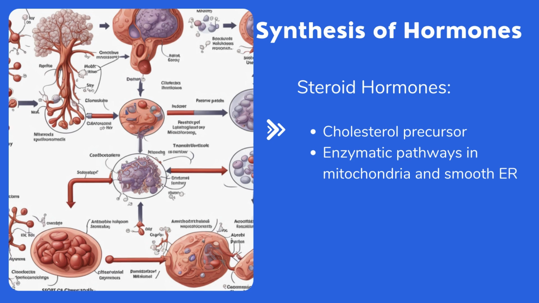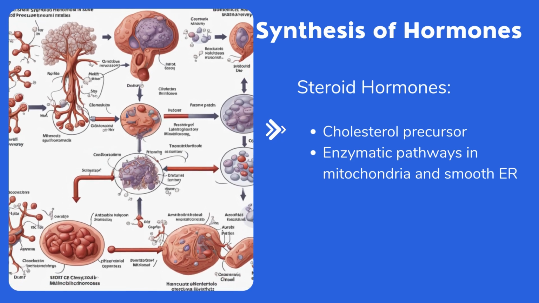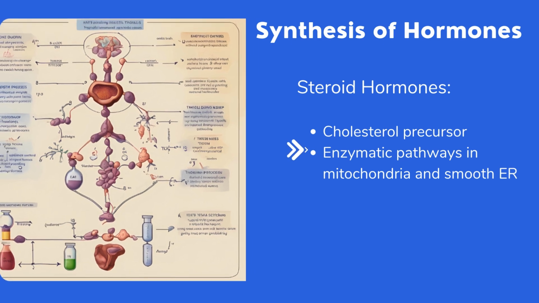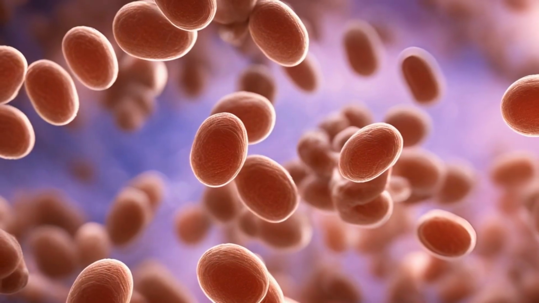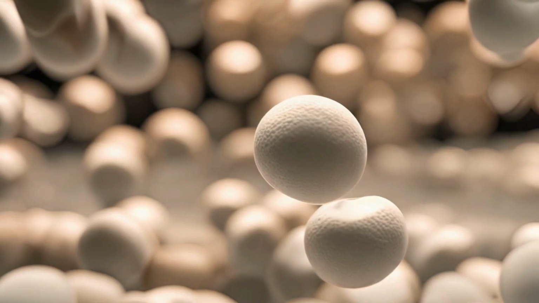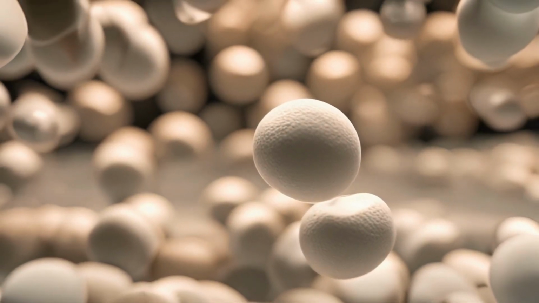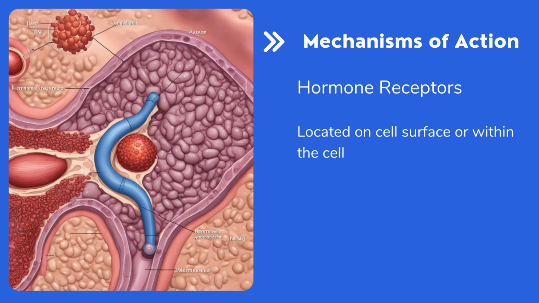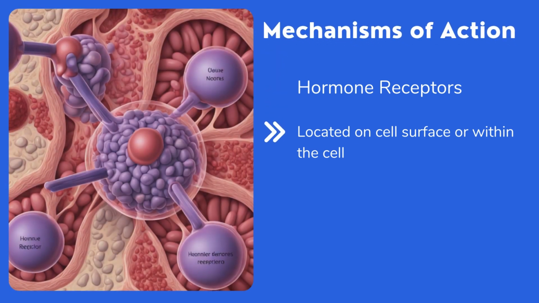Cholesterol precursor. Cholesterol is the precursor for all steroid hormones. Enzymatic pathways. Enzymes in the mitochondria and smooth endoplasmic reticulum convert cholesterol into various steroid hormones through a series of biochemical steps.